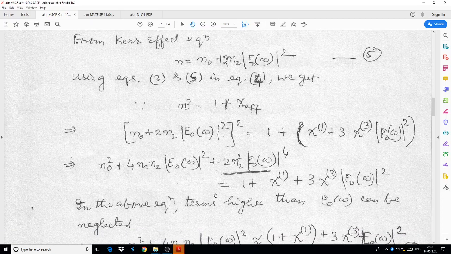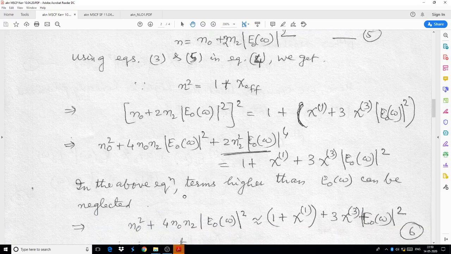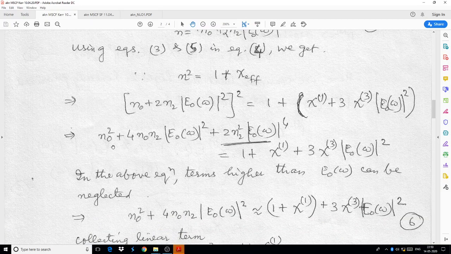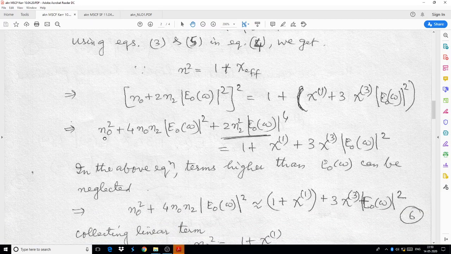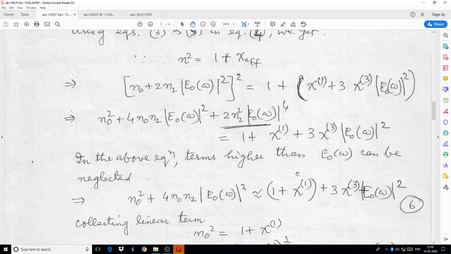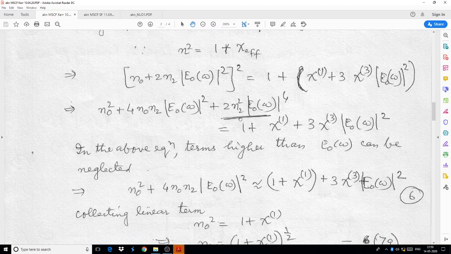you see, this is the linear term, this is the linear term, and we neglect here the n2 square term because n2 is very small, of course.